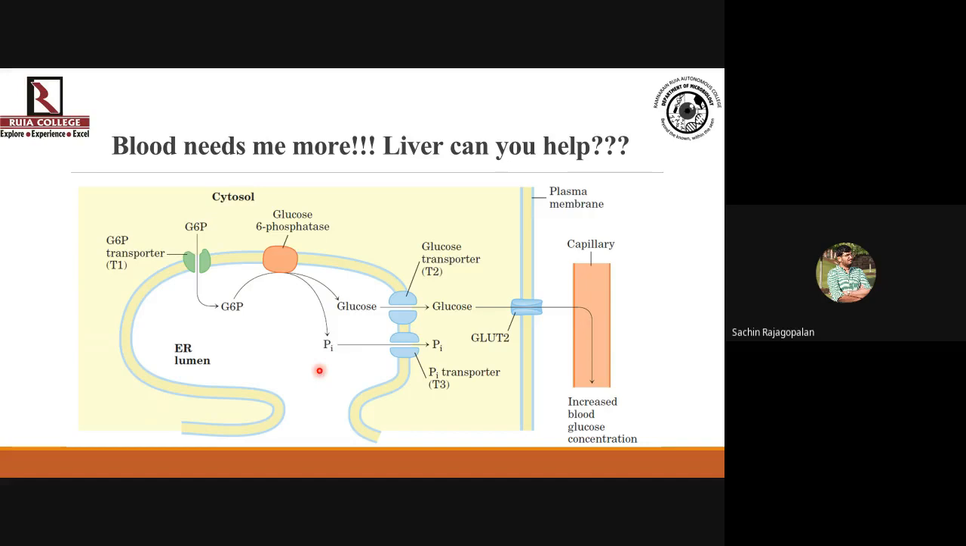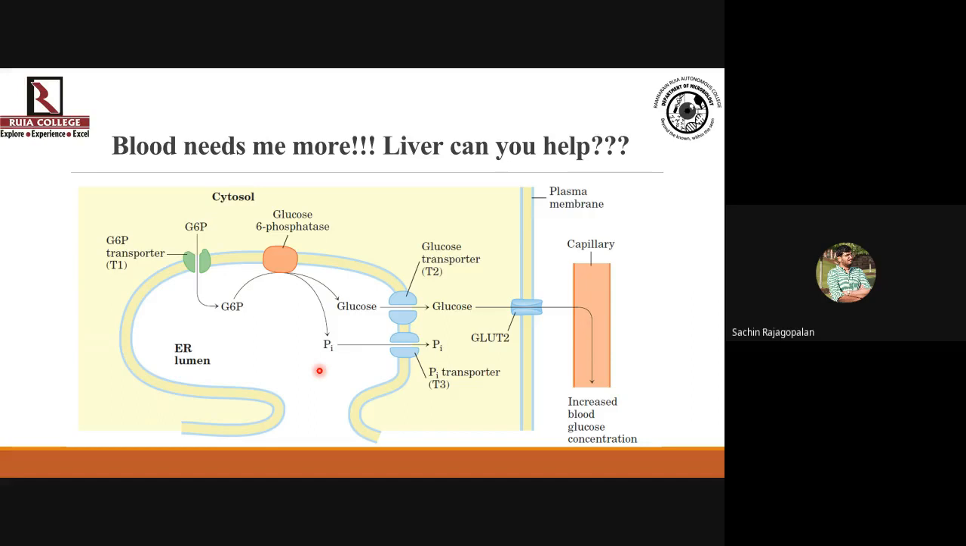The one which transports glucose outside into the cytosol is going to be the glucose transporter, also known as T2. And the one which gets the inorganic phosphate out of the ER into the cytosol is the Pi transporter, which is called T3. So T1 was the one which was taking in glucose 6-phosphate into the ER. T2 is the one which transports glucose out of the ER. T3 is the one which transports inorganic phosphate out of the ER.